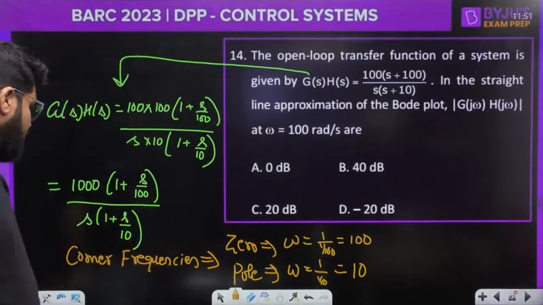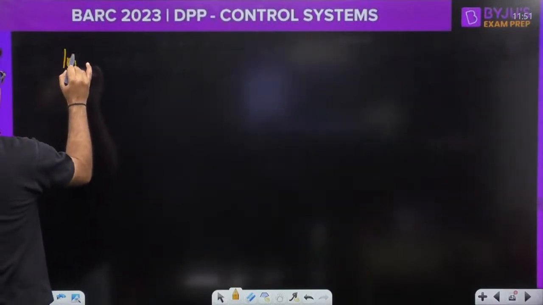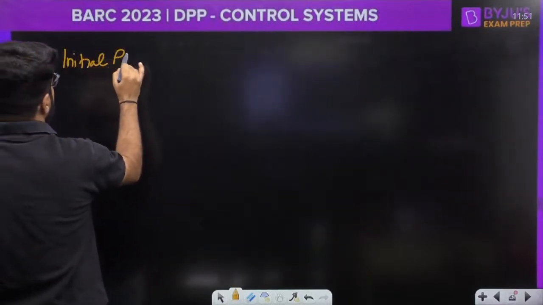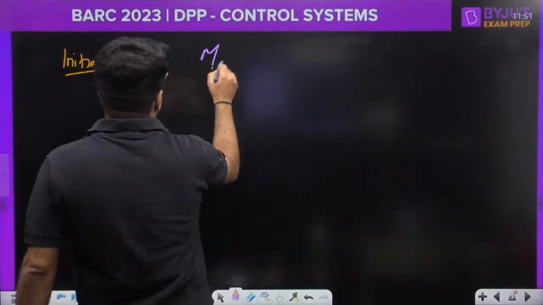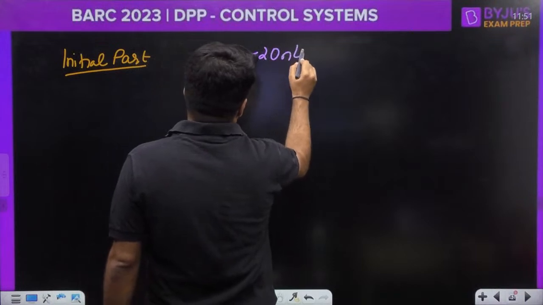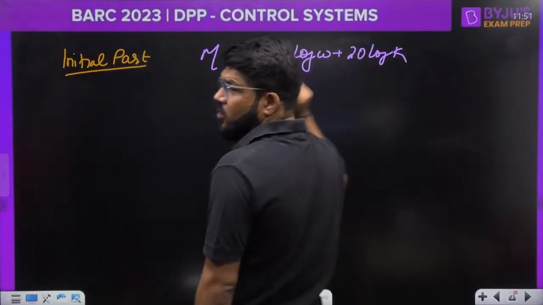Talking about the initial part, with the formula I just told you, what is the value of n? n is equal to 1. So if I write down the initial part calculation and then start drawing the Bode plot quickly: the magnitude is minus 20n log omega plus 20 log k.